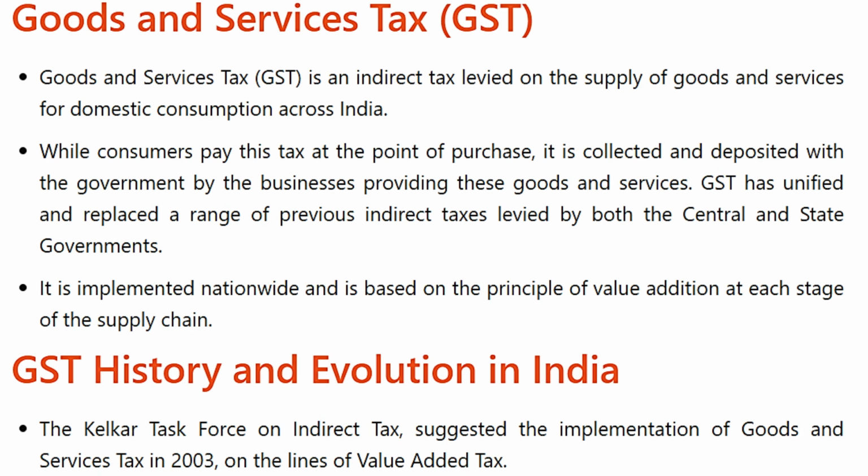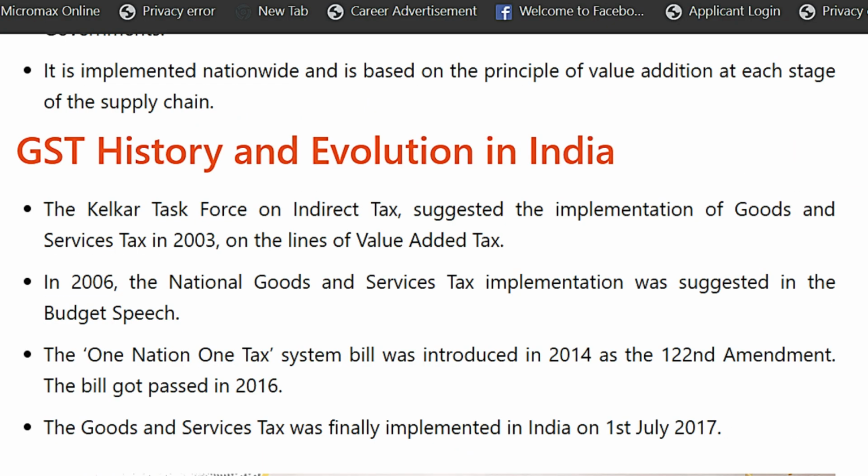GST history and evolution in India. The Kelkar Task Force on Indirect Tax suggested the implementation of Goods and Services Tax in 2003 on the lines of value added tax. In 2006, the National Goods and Services Tax implementation was suggested in the budget speech. The One Nation One Tax System bill was introduced in 2014 as the 122nd Amendment. The bill got passed in 2016. The Goods and Services Tax was finally implemented in India on 1st July 2017.